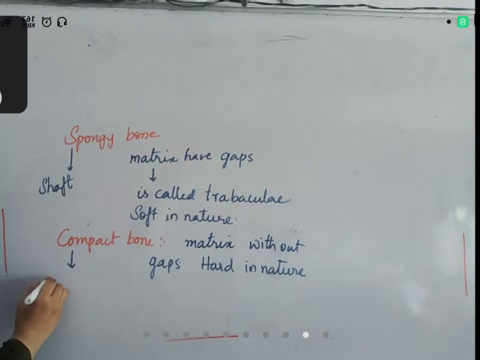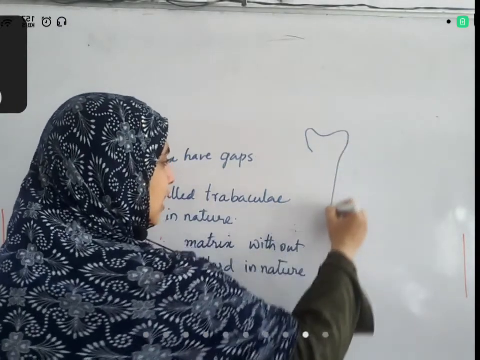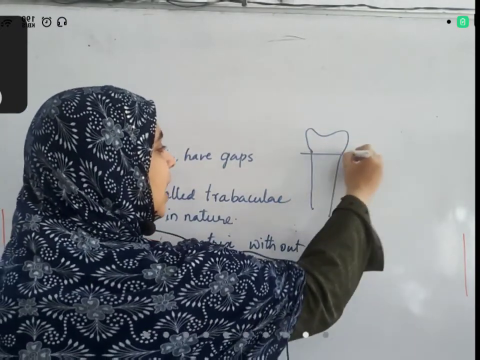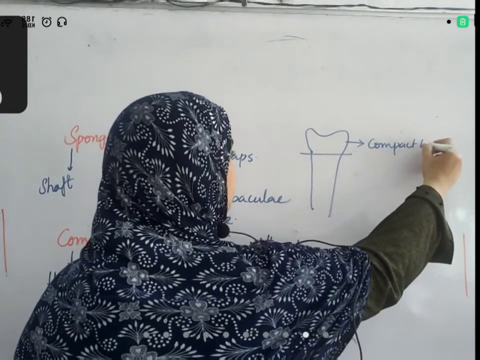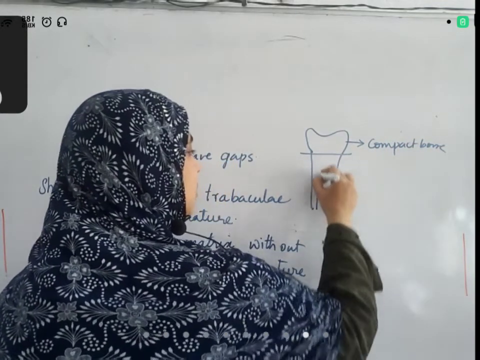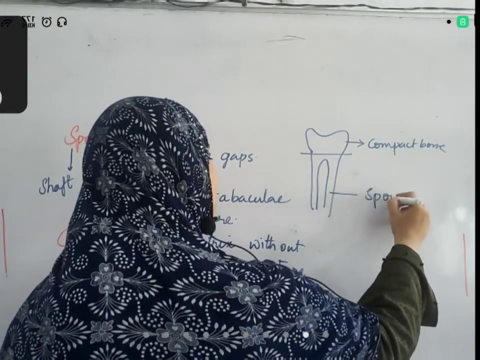Compact bone is present in the head or epiphysis region of bone. In this diagram, this region has compact bone and this region has spongy bone.